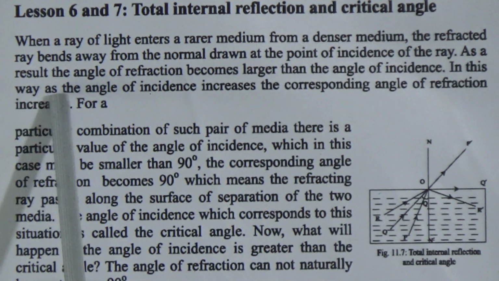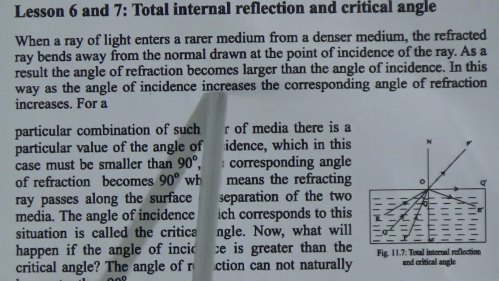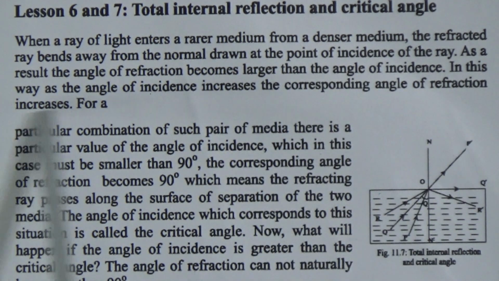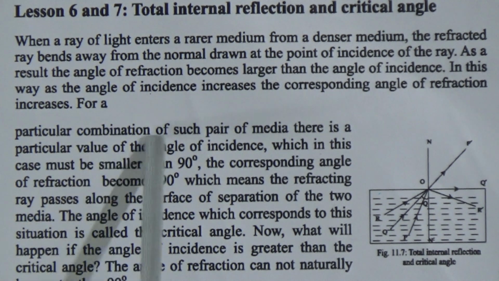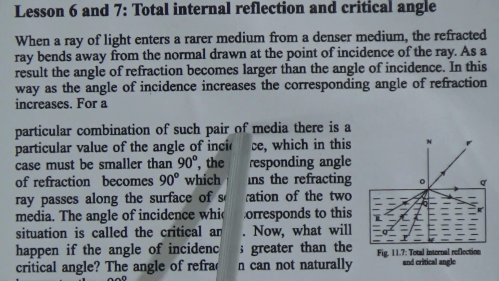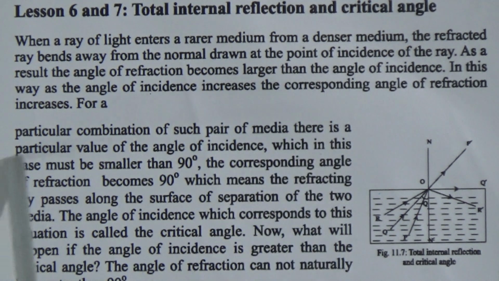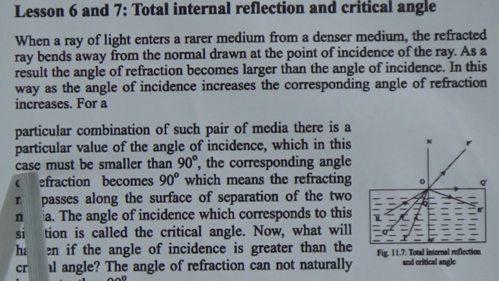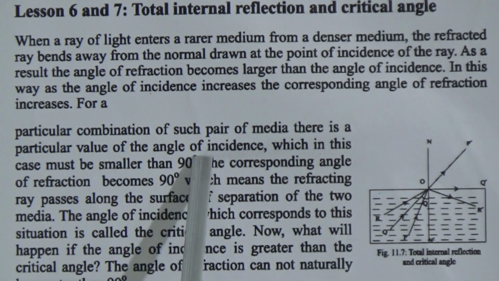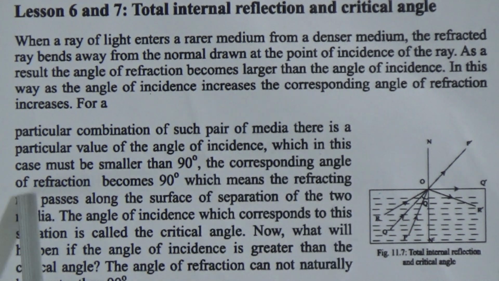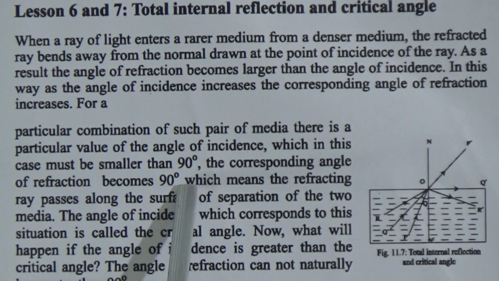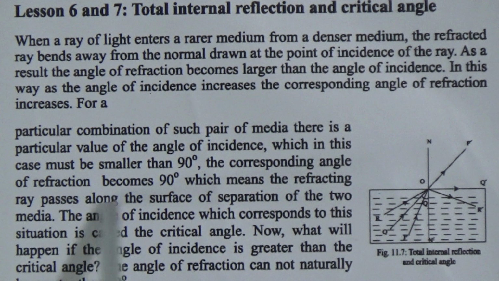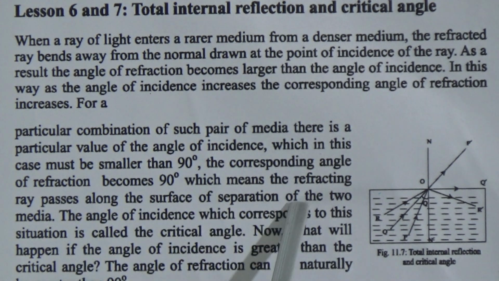In this way, as the angle of incidence increases, the corresponding angle of refraction increases. For a particular combination of such a pair of media, there is a particular value of the angle of incidence, which in this case must be smaller than 90 degrees. The corresponding angle of refraction becomes 90 degrees, which means the refracted ray passes along the surface of separation of the two media.